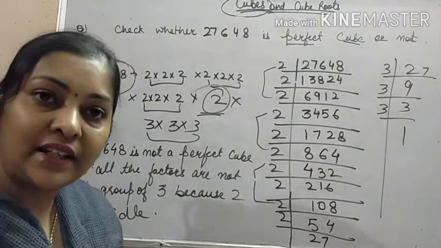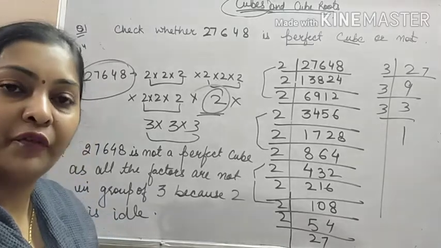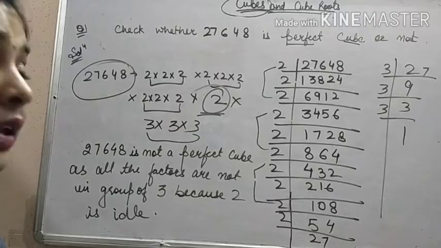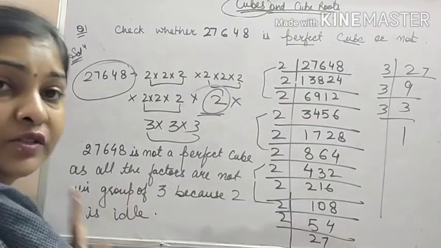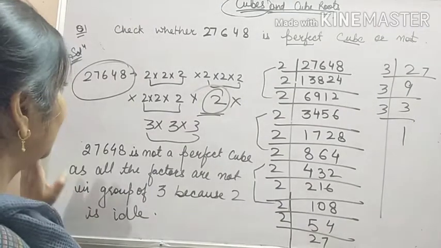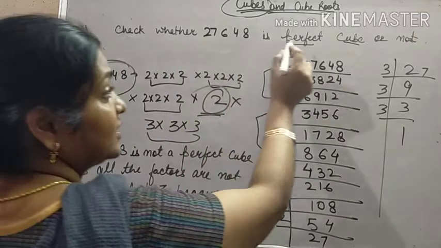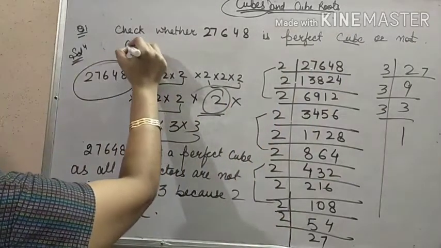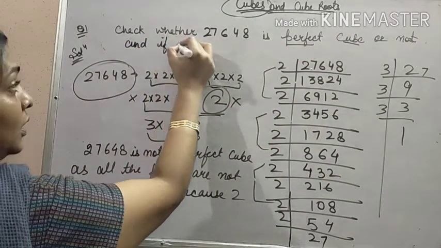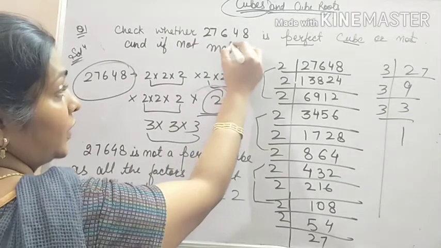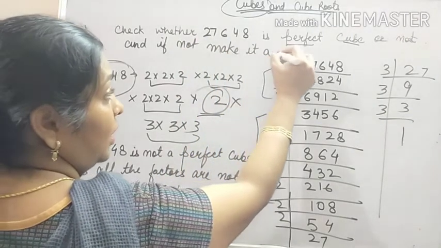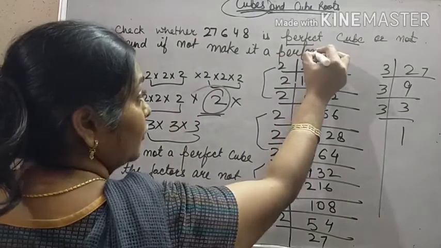Now you can easily check whether a given number is a perfect cube or not. Now see, if in this question it is given that you have to make it a perfect cube. Suppose check whether this is a perfect cube or not, and if not, make it a perfect cube. Now what you will do?